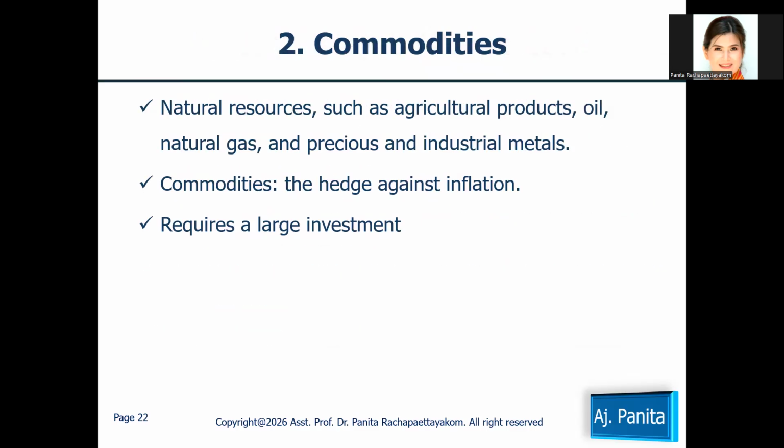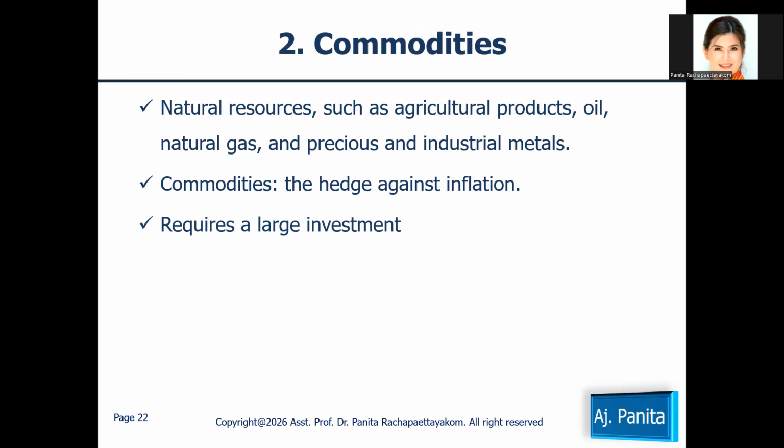Shall we move to the second alternative investment, the commodity? What are commodities? Commodities are also real assets, mostly natural resources. What are the natural resources?